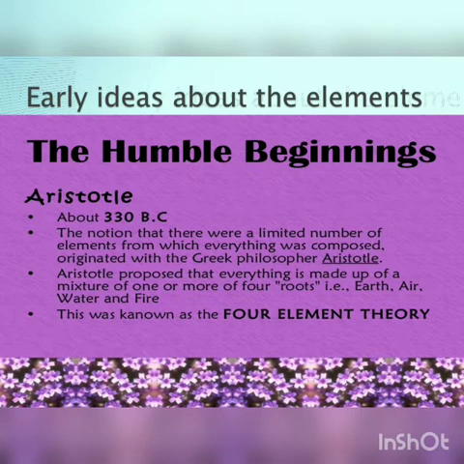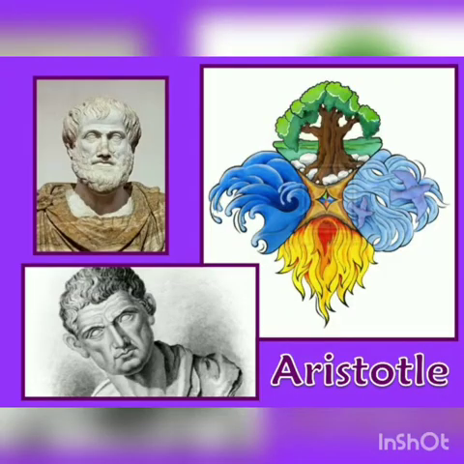So, what do you think? Was the idea about 4 elements actually wrong? Yes? Let's see. This is the picture of Aristotle and the 4 elements that he explained, what everything on the earth is made up of.